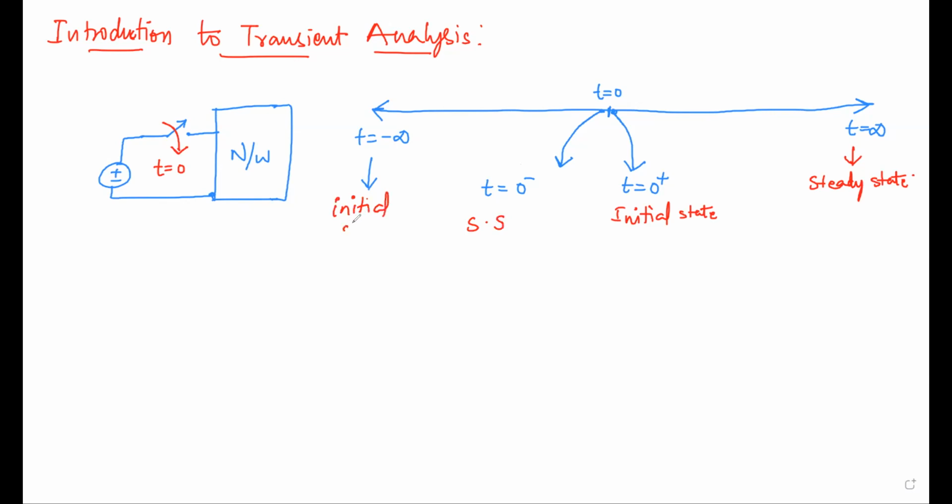So you are seeing two initial states and two final states, but we are more concerned about t is equal to 0 plus and t is equal to infinite; we don't consider t is equal to 0 minus that much. Now you understood, right? Now we have to say how the inductor and capacitor will behave in the initial state and final state, at t is equal to 0 minus, t is equal to 0 plus, and t is equal to infinite. So for that, what we understand is what is an inductor.